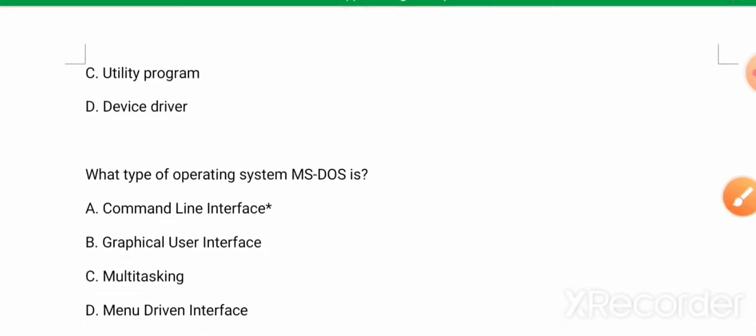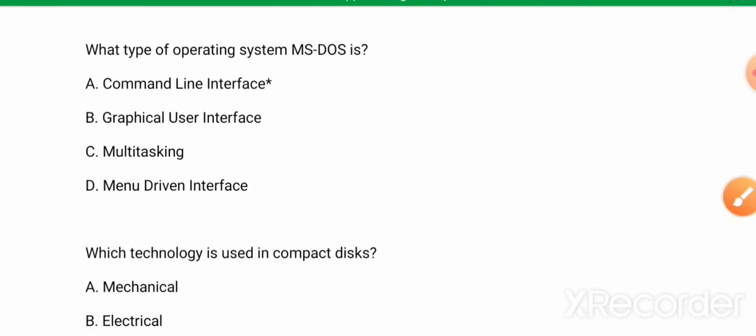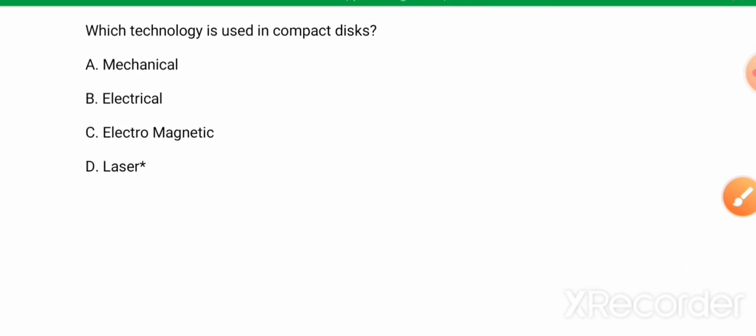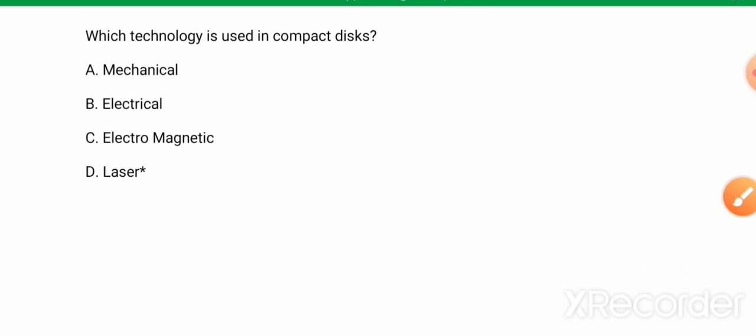Next question, what type of operating system MS DOS is? Its answer is option A, command line interface. Next question, which technology is used in compact discs? Its answer is option D, laser.